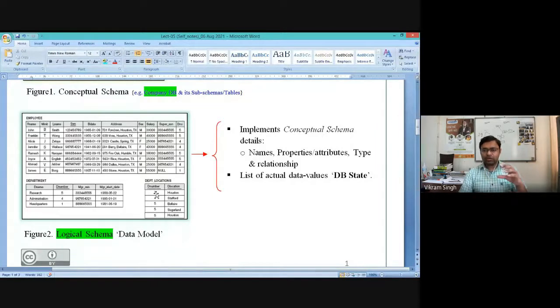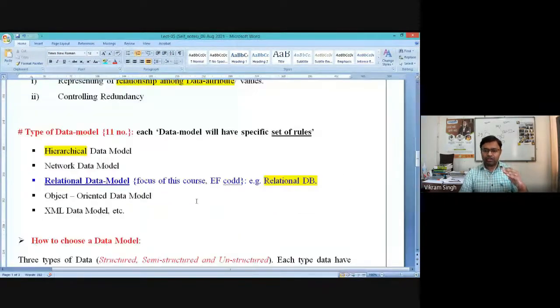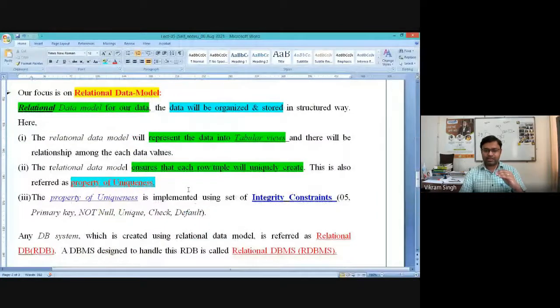To ensure this property of uniqueness, the person who proposed the relational data model introduced the concept of integrity constraints. They proposed 5 different constraints to ensure this property of uniqueness, so that at least a few things in the table make each and every tuple unique.